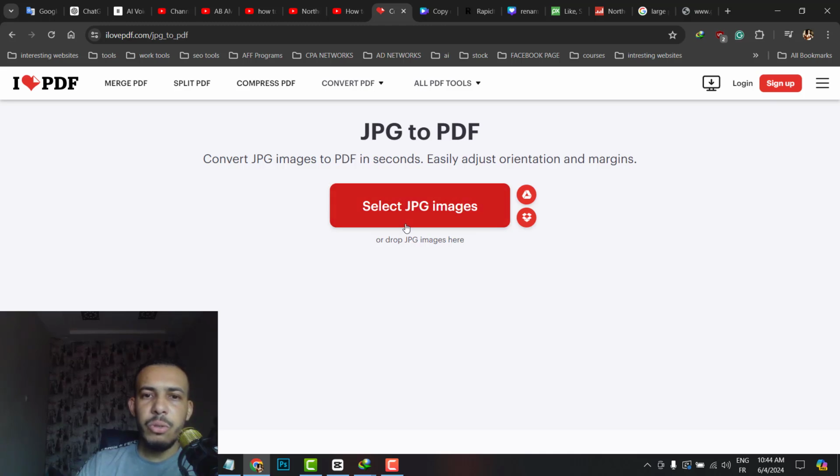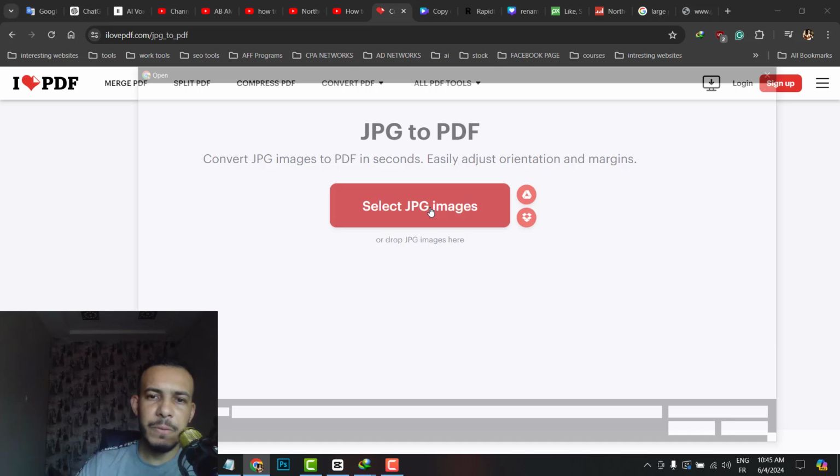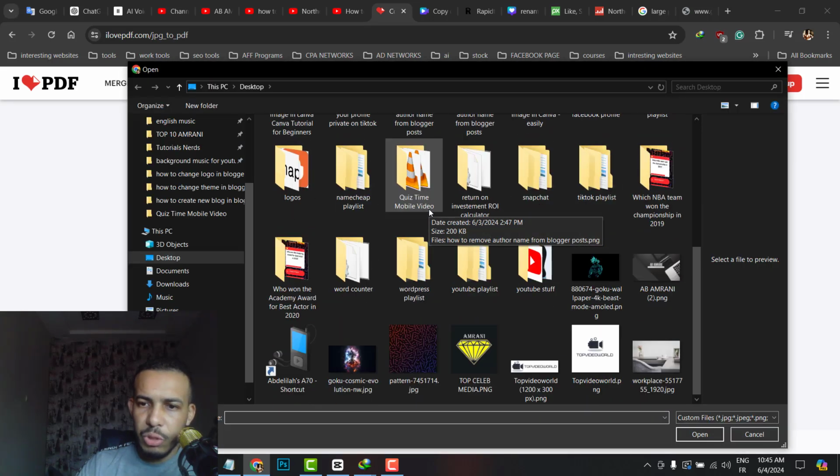Now here you can click on select JPG images to upload your file from desktop or your folder. Also you can drag it and drop it here. You can also select it from Google Drive by clicking here or upload it from Dropbox. So for me I will just click on select JPG images.